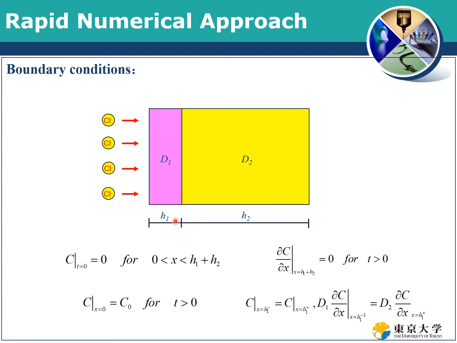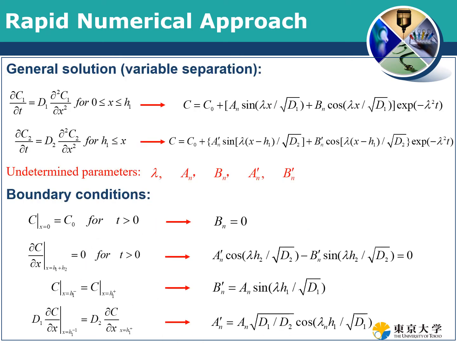And because we also know the boundary conditions, we can set the boundary conditions for the chloride diffusion, something like these. Then we can use the variable separation method to get the general solution for these two-layer diffusion processes.